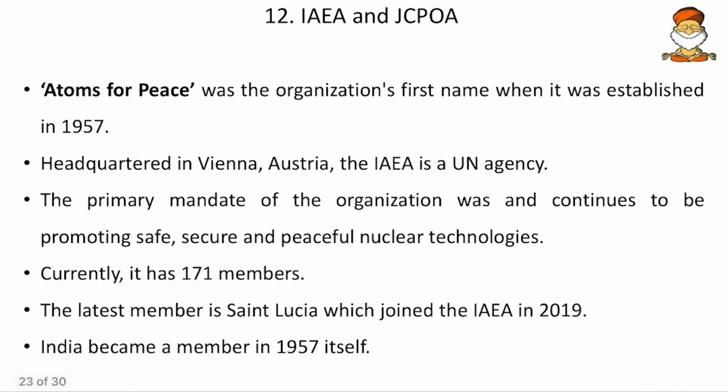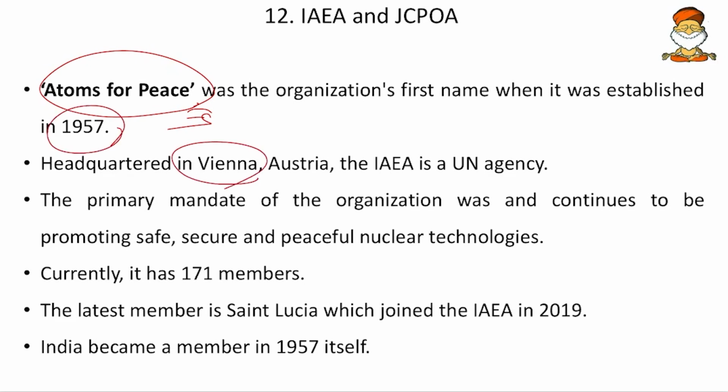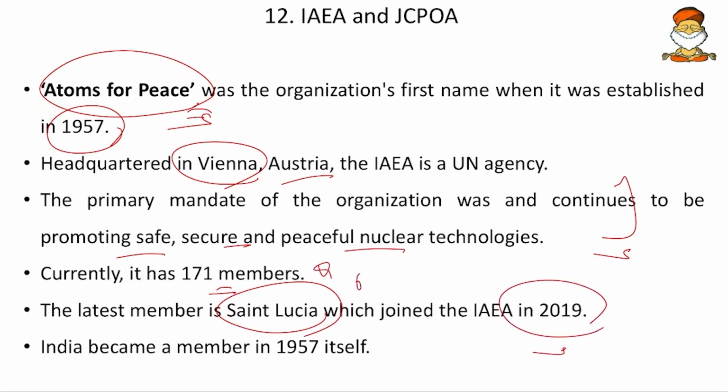And then coming to the next, a brief discussion on the IAEA, that is the International Atomic Energy Agency. Firstly, it was called Atoms for Peace. It was established in 1957, and it has its headquarters in Vienna, Austria. The primary mandate of the organization was and continues to be promoting safe, secure and peaceful nuclear technologies. This was the aim, and currently it has 171 members, and the latest member is Saint Lucia, which joined the IAEA in 2019. So mark this. And then India became a member in 1957 itself. So India was a member at its inception. Many times we get this statement in UPSC. India was a member at its inception. Yes, it was. So mark this as important.